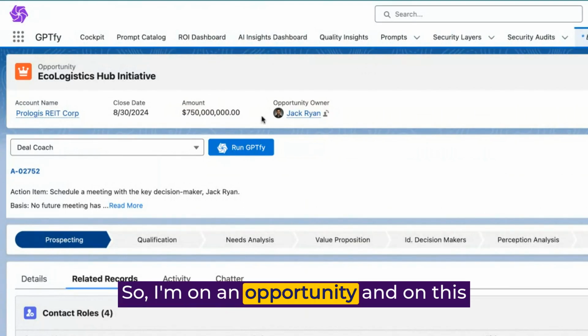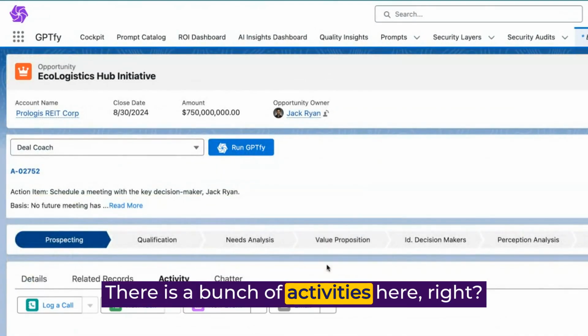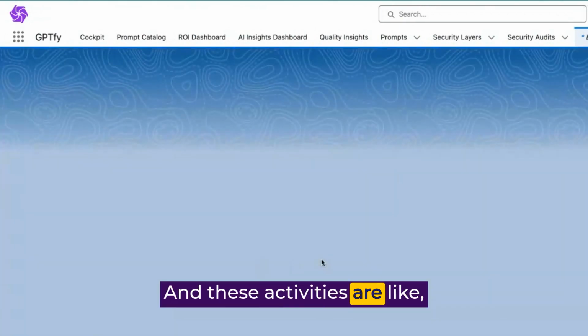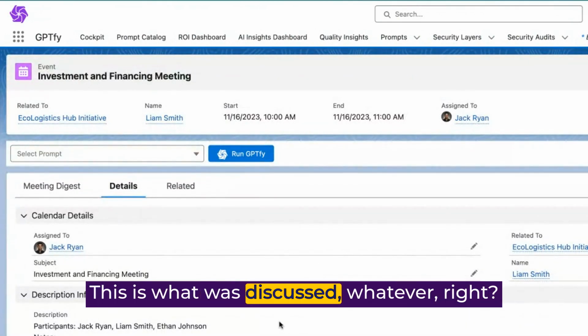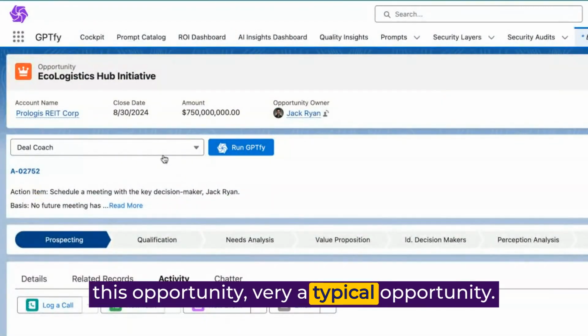So I'm on an opportunity, and on this opportunity, there is a bunch of contacts. There is a bunch of activities here, right? And these activities are like, hey, I had a meeting with this. This is what was discussed, whatever, right? So I have a bunch of things like these on this opportunity, very typical opportunity.